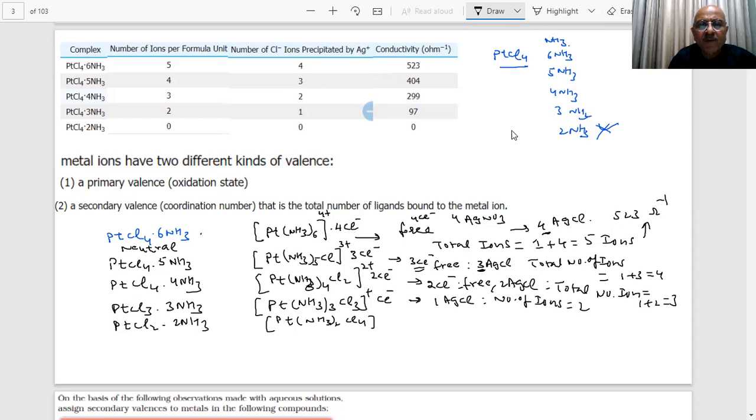What is the oxidation state of platinum in this compound? Here, ammonia is neutral, and Cl has oxidation state minus 1. So on this basis, if you calculate the oxidation state of platinum here, it is plus 4. What is the oxidation state of platinum here?